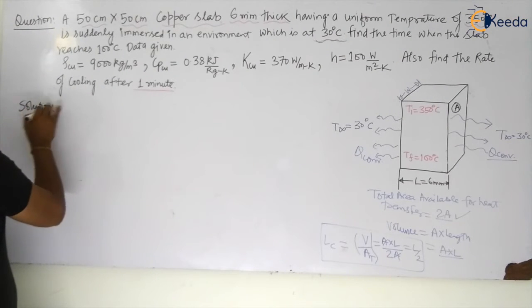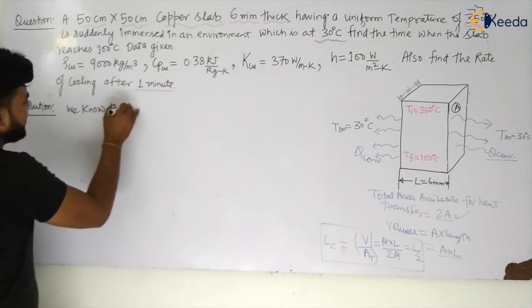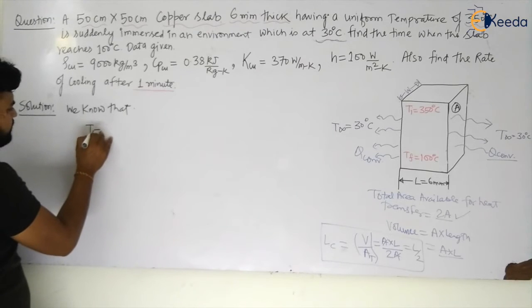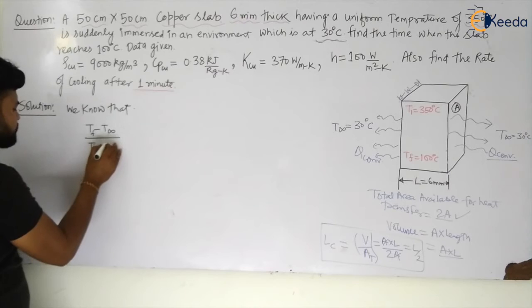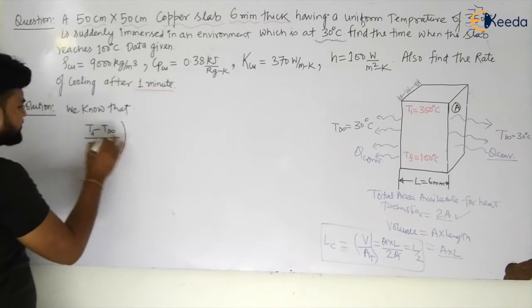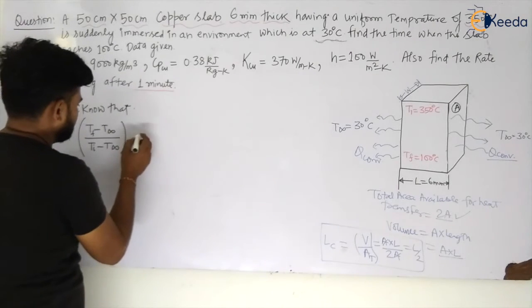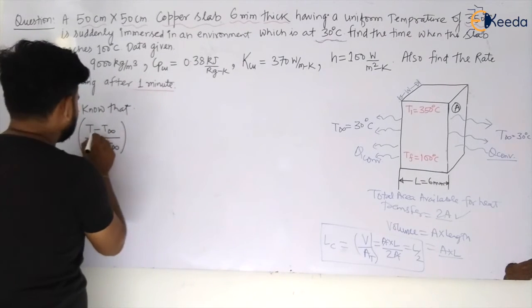So we know that the time required for cooling is exponential, and this will be given by (T final minus T infinite) divided by (T initial minus T infinite), and he is asking for the time, so I will take this equation only: ln of T final minus T infinite. So I have taken the final, that's why I am taking the final here.